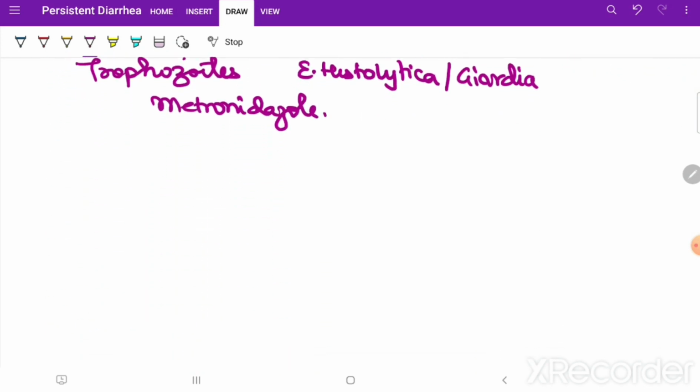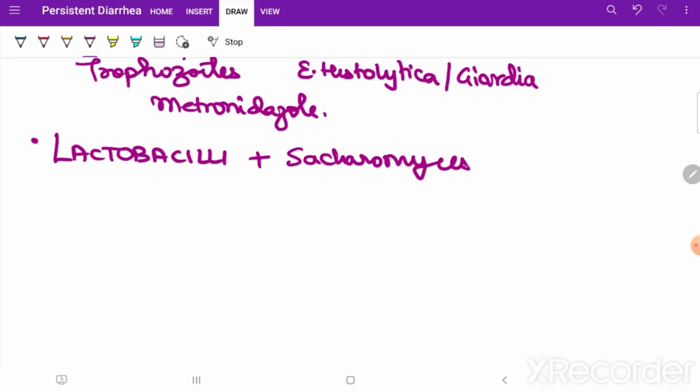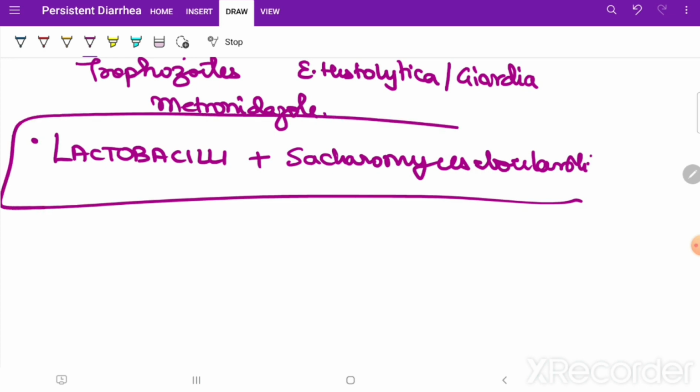What about some extra help from lactobacilli? Can you give lactobacilli? Yes, you can give. And there is something called Saccharomyces boulardii. These spores and all you can use, okay. These are probiotics, prebiotics concept, you know, so you can use that.